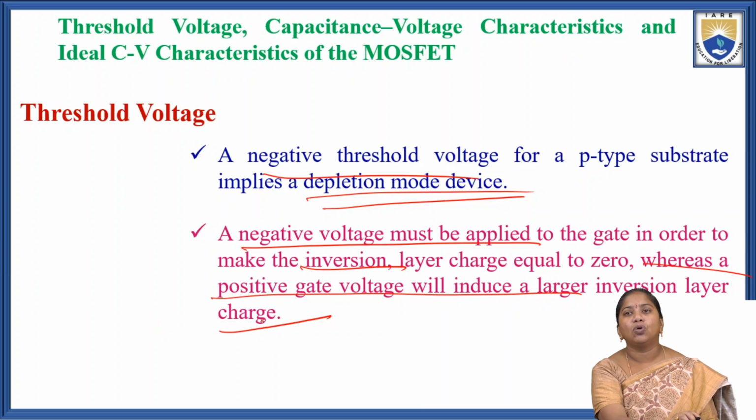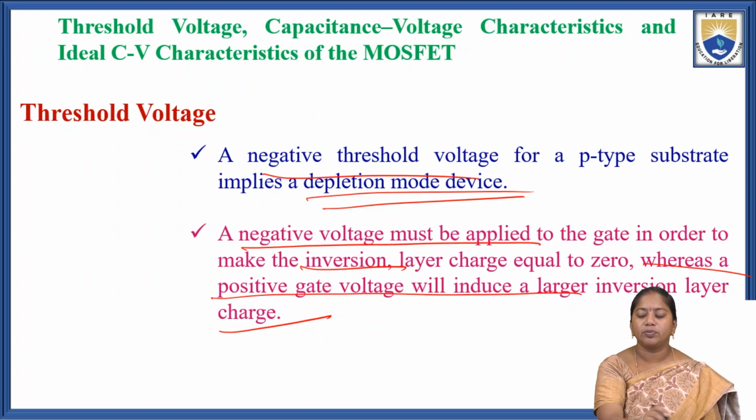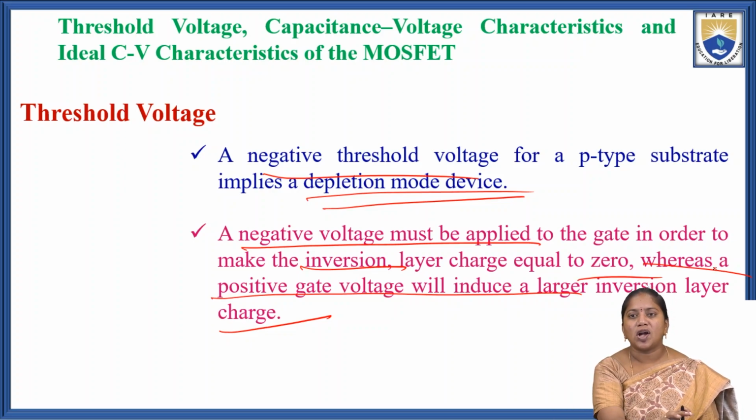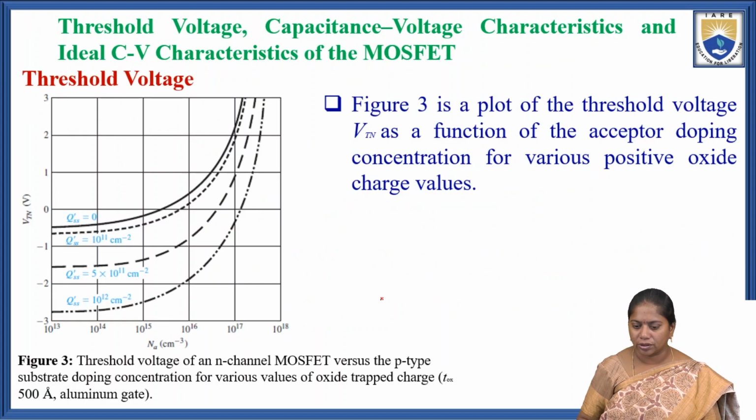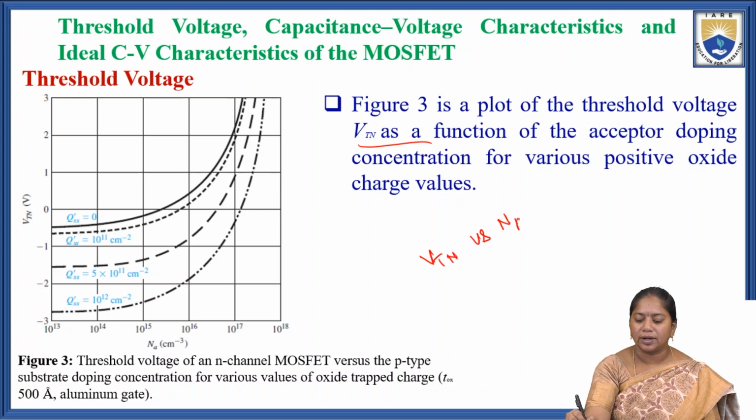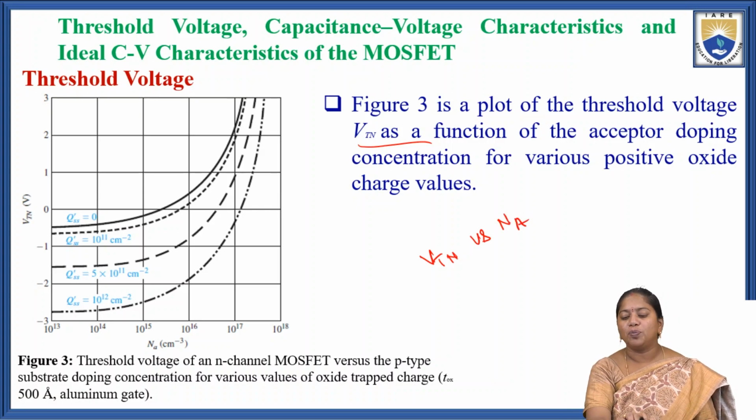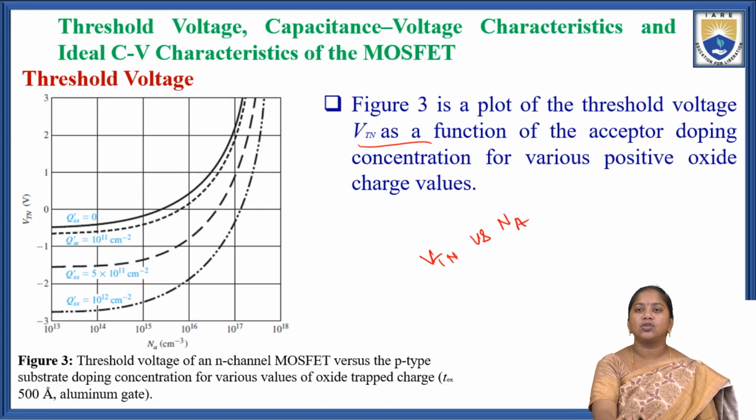So a negative threshold voltage for a p-type semiconductor implies a depletion mode of the device. A negative voltage must be applied to the gate in order to make an inversion layer. Figure 3 is a plot of the threshold voltage as a function of the acceptor concentration Na, that is the doping concentration, for various oxide charge values.